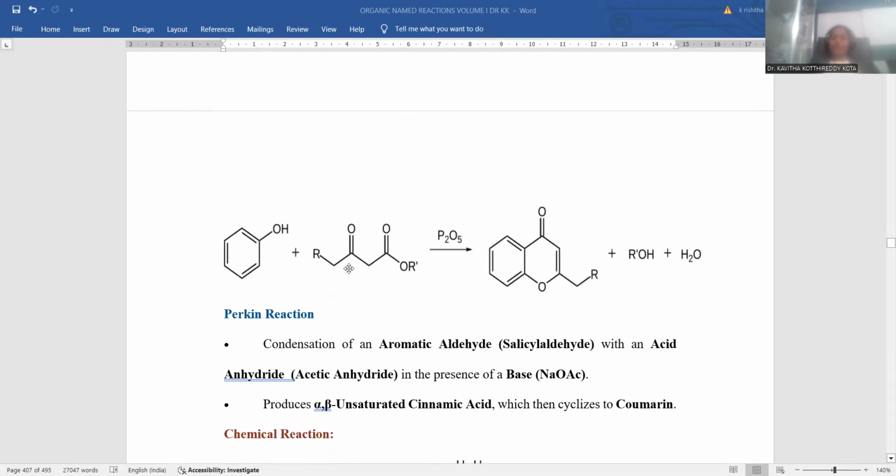The only thing we need to remember for Pechmann condensation is that the precursor will be phenol, the reagent will be beta ketoester, and a dehydrating agent, either sulfuric acid or phosphorus pentoxide, is to be applied, so that the final product, 4-alkyl coumarin, is formed. But if you take this kind of starting material, there will be a possibility of chromone as well. Chromone is also generated in the same reaction scheme, right?